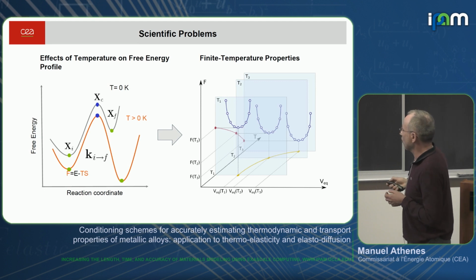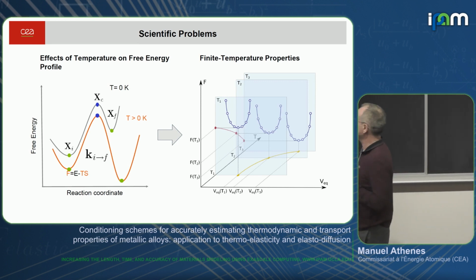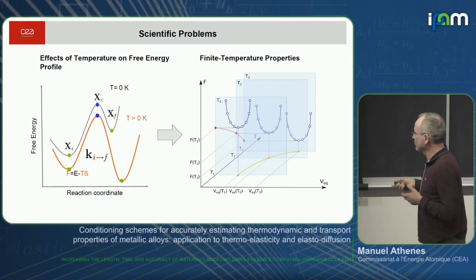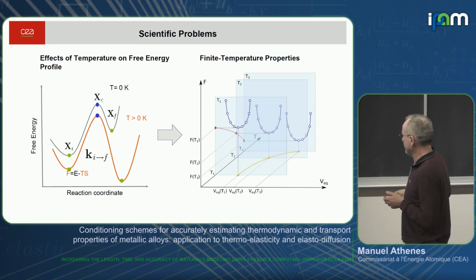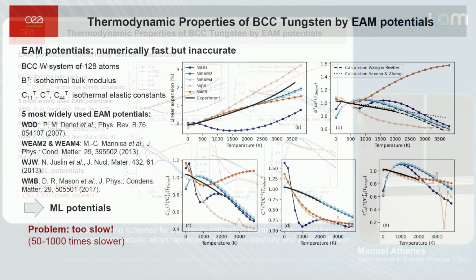So the goal will be to compute directly the free energy as a function of different volumes and different system shapes, and from the second derivative, we can obtain the elastic constants. In cubic materials, and tungsten is BCC, there are 3 elastic constants. And so we want to compute all 3 constants to characterize the material.